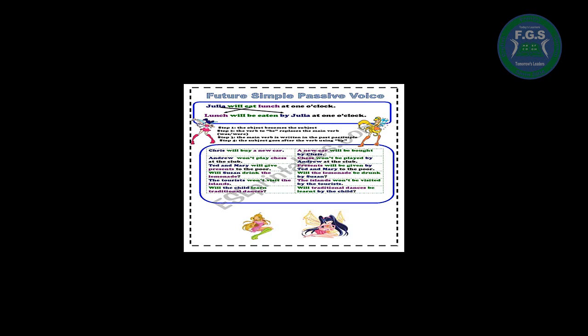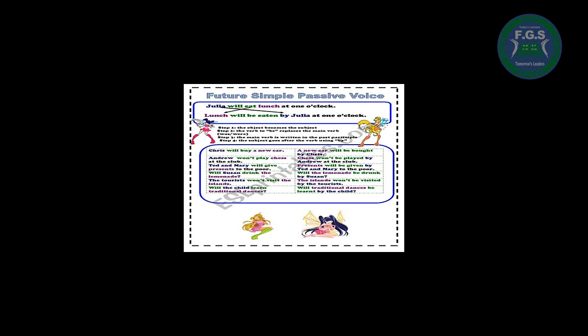Number 2, Andrew wants to play chess at the club. In the passive voice, chess wants to be played by Andrew at the club. Number 3, Ted and Mary will give presents to the poor. In the passive voice, presents will be given by Ted and Mary to the poor. For question, will Susan drink the lemonade? In the passive voice, will the lemonade be drunk by Susan?